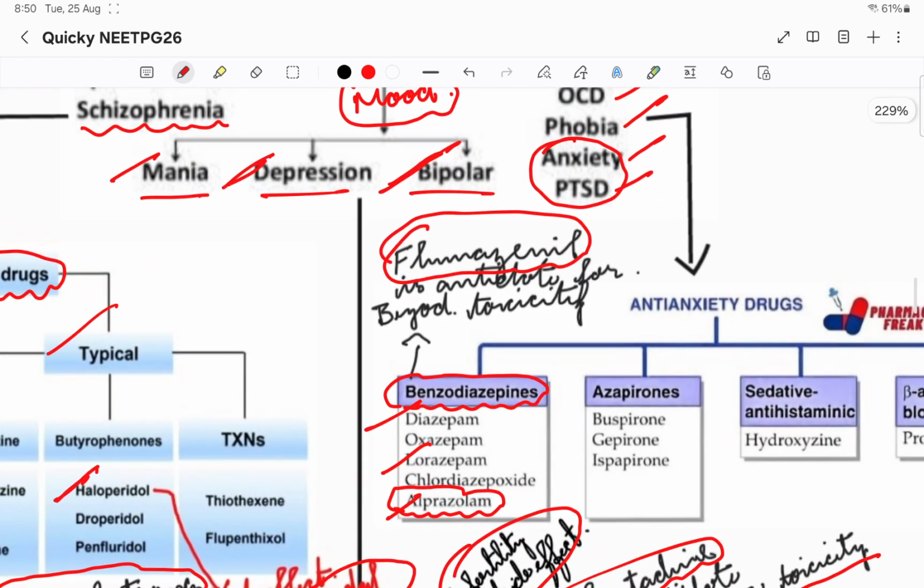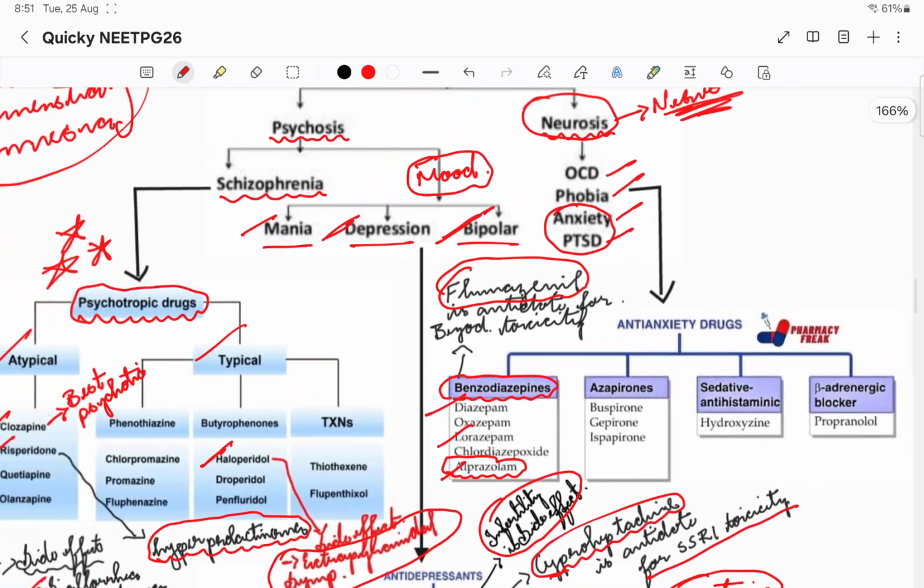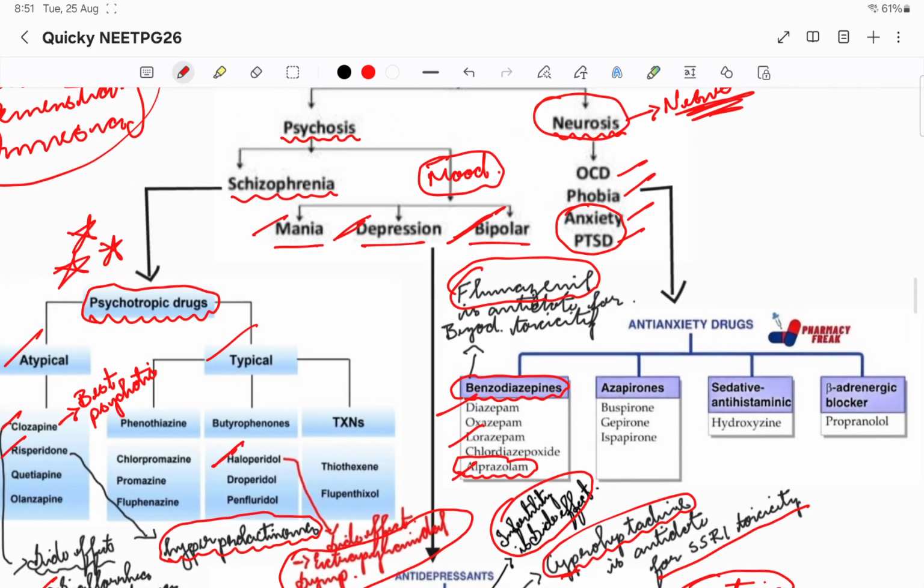Flumazenil is for benzodiazepine toxicity, whereas fomepizole is the antidote for alcohol. Both are depressants, but the antidotes are different. Please remember that. You can correlate this with your FMT, toxicology.